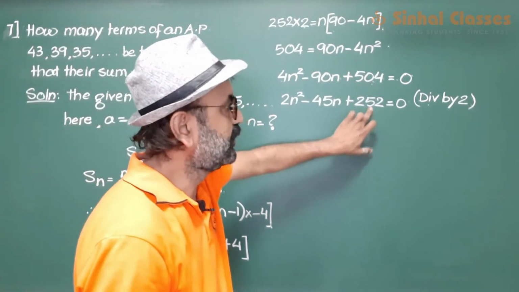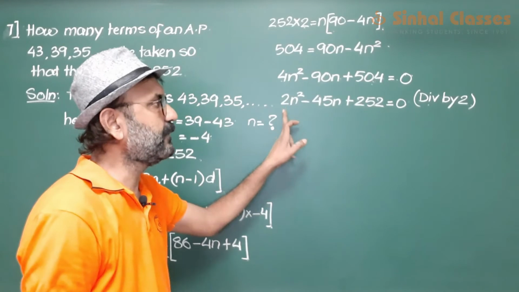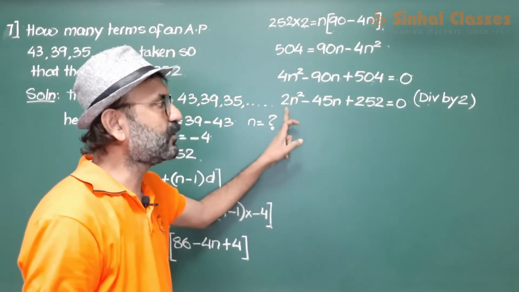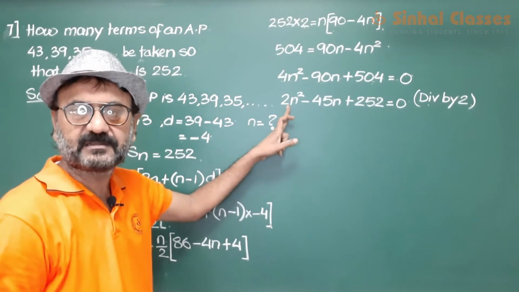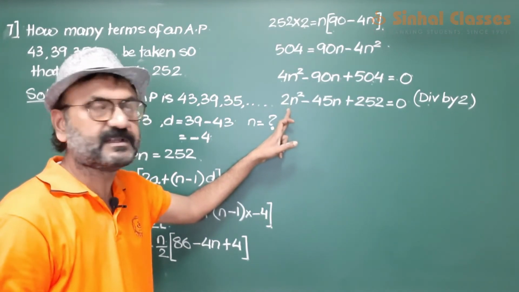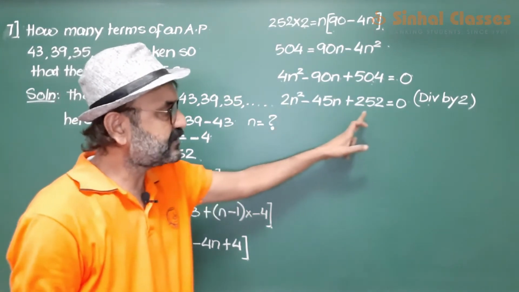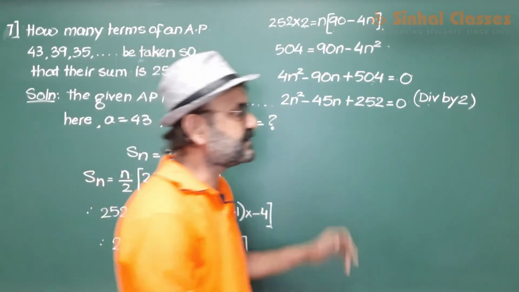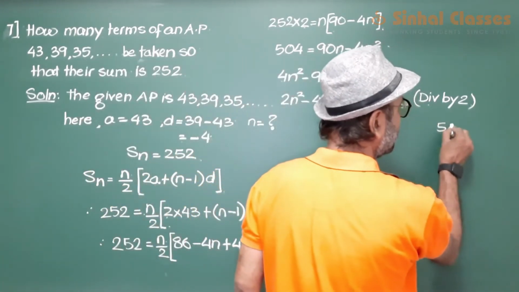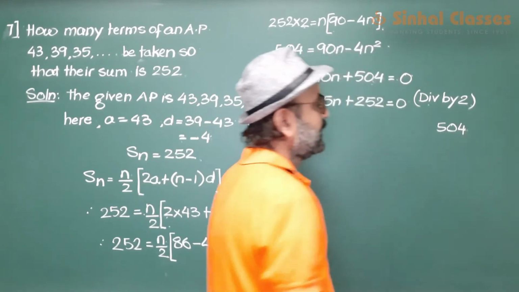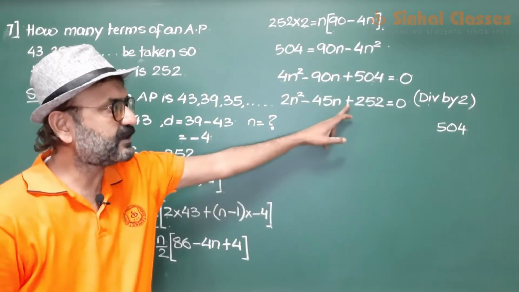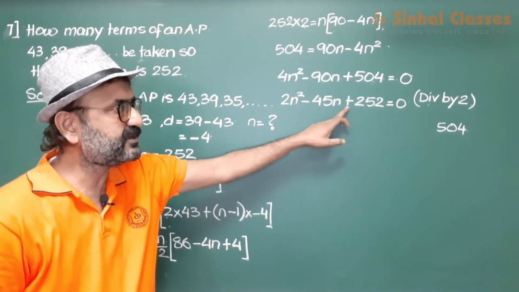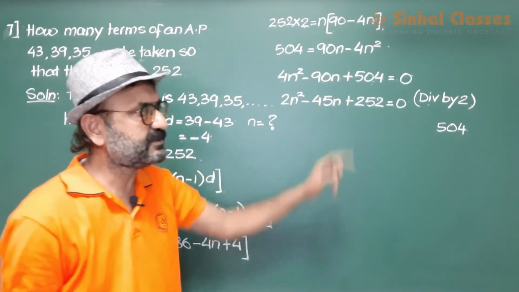The first step is 252 multiply by 2. How do we solve a quadratic equation? Follow the steps that I have taught you in the class over and over again, even while solving the chapter quadratic equation. First step should be 252 into 2, which is 504. Find out its factors that should give you 45 on addition.